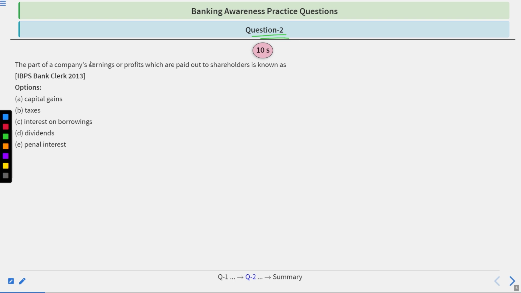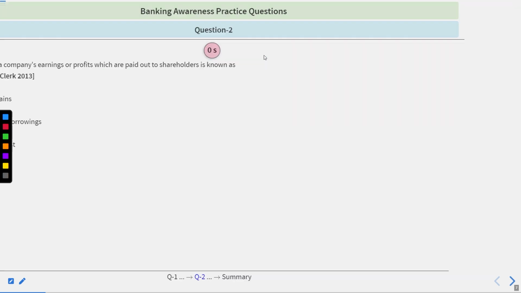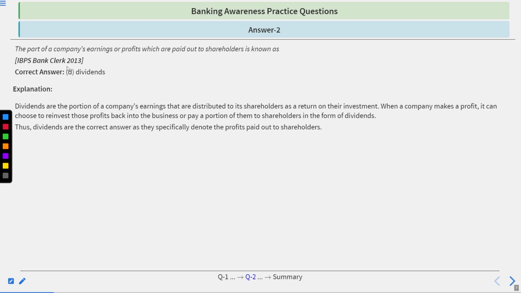Question number 2. The part of a company's earnings or profit which is paid out to the shareholders is known as capital gains, taxes, interest on borrowings, dividends, penal interest. Again, you will have 10 seconds to answer. Time starts now. Time's up. Correct answer is dividends.